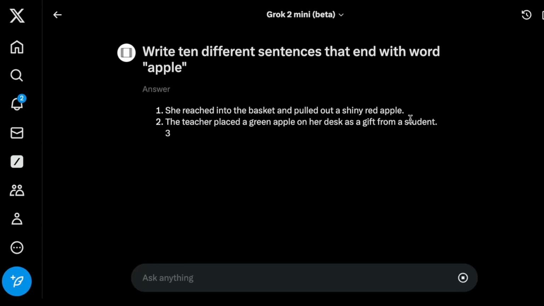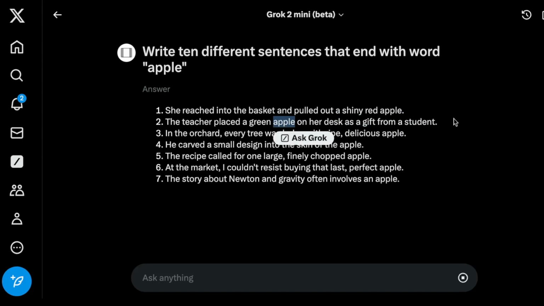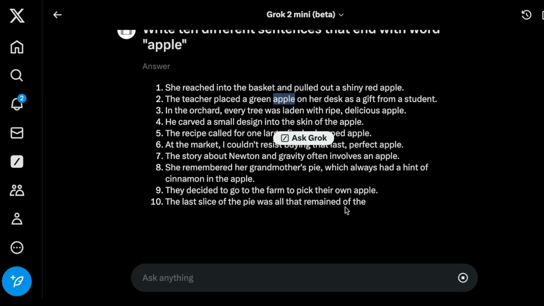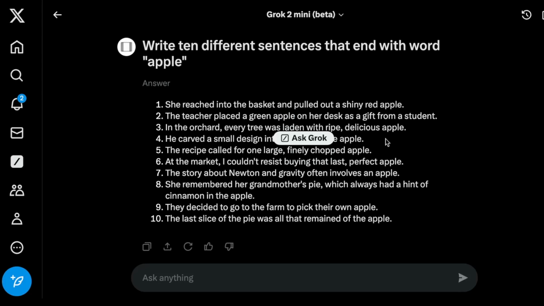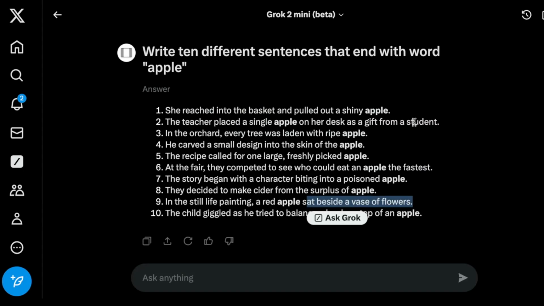All right, so we have one apple. Okay, I already failed. You can see here, apple is right here. So it got that one wrong. Let's see how many out of the 10 it gets correct. Okay, so it seems all right. That looks good. That looks good. That looks good. So it definitely got one wrong, which I think is not surprising. Most of the other models, as I mentioned, struggle with this. And so I would try it one more time. So we got 3 wrong. So they struggle with it. Not surprised by this. I think they will only get better at tasks like this. They are kind of tricky for the model.